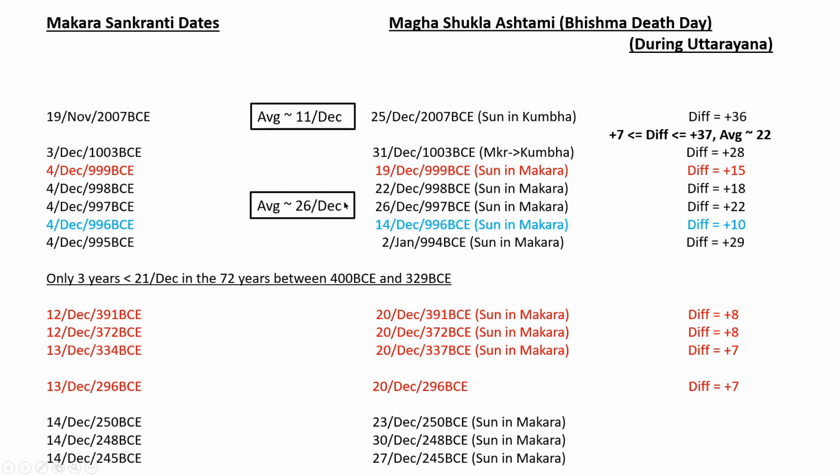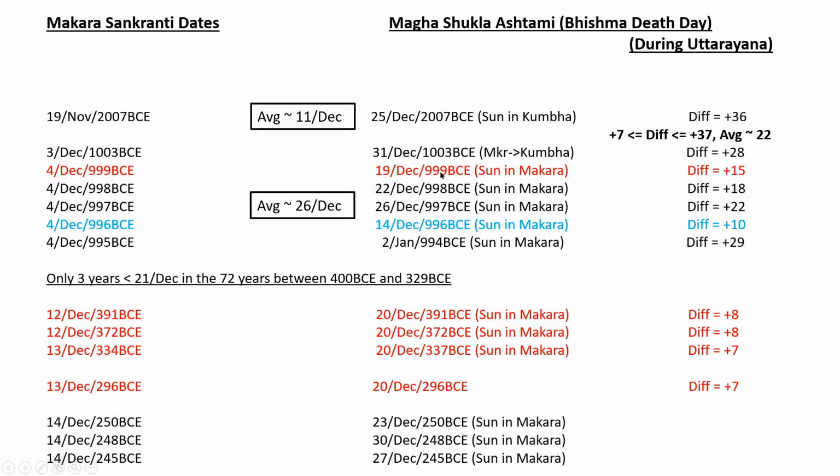So most of the times we can see that it is crossing the 21st day, 21st December. The sun will be most of the times in the Magha Shukla Ashtami, in the Uttarayana phase, moving northwards. But there are quite a number of other days, like 14th December or 19th December, which are before the Uttarayana. The sun is still moving southwards during these days.